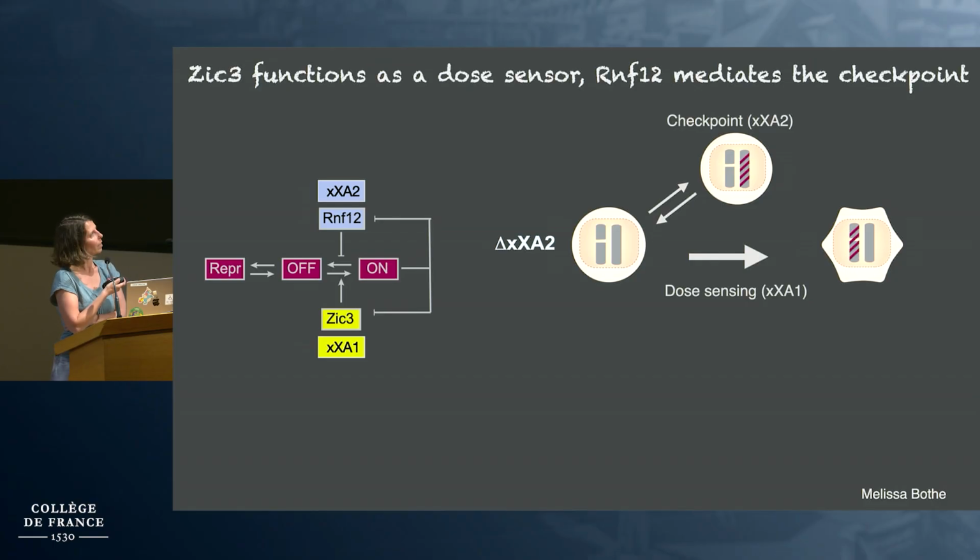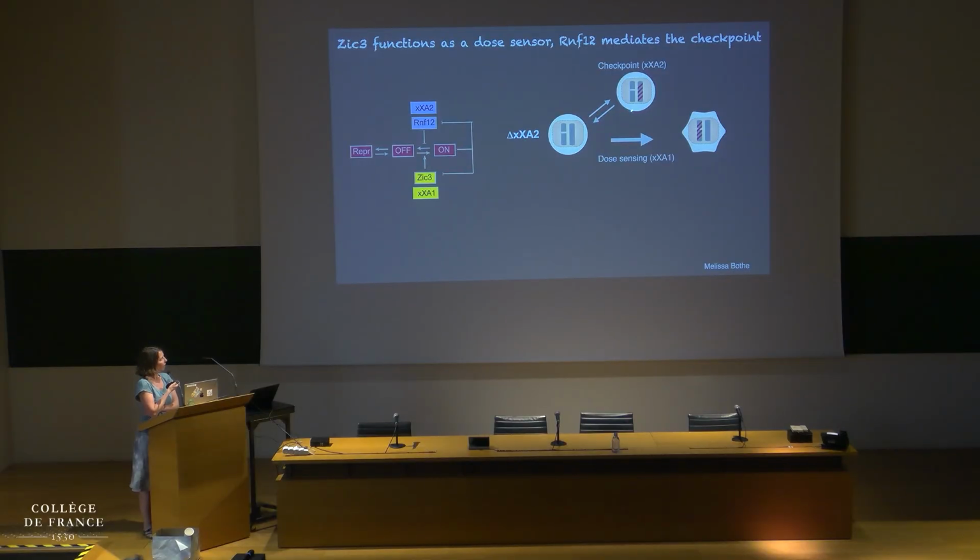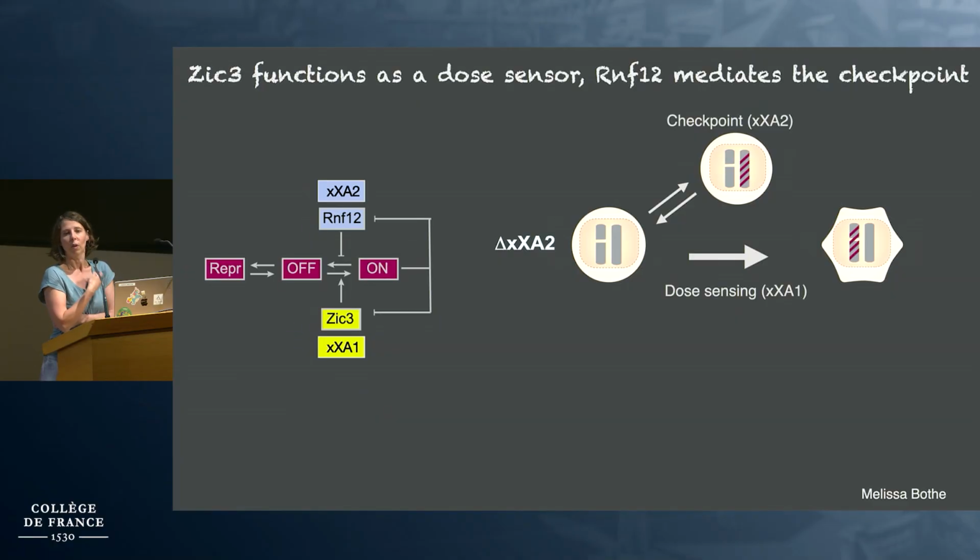Just to explain that, if we imagine we have a deletion on one chromosome of XXA2, and now the wild-type chromosome upregulates Xist, it will silence the remaining copy of XXA2, meaning that XXA2 will be completely absent, which will trigger this checkpoint already upon monoallelic expression, leading to Xist downregulation. So the only stable situation is actually silencing of the mutant chromosome. This predicts that a heterozygous mutation for the XXA2 factor will lead to a skewing of Xist activation.